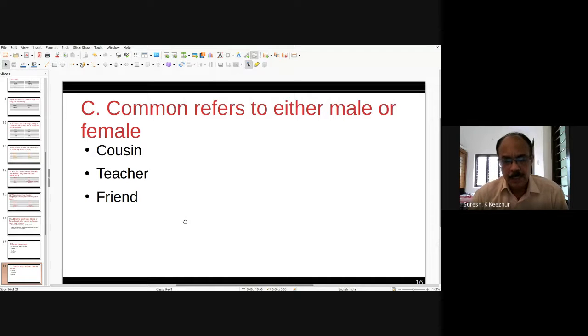There are certain exceptions. He and she can be used for animals which we consider as having human qualities. Actually, he and she are used for persons only, but if it is a very loving creature, a pet animal, we call it he or she instead of it. We consider it as having a human quality, especially family pets. Has Blackie had her milk yet? Blackie is the name of a cat or a dog.